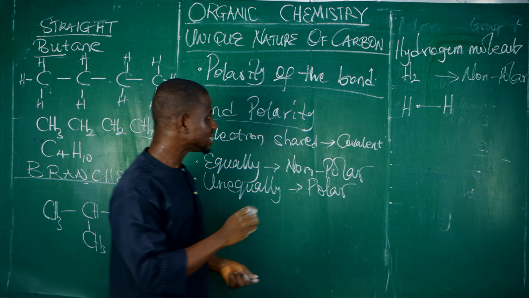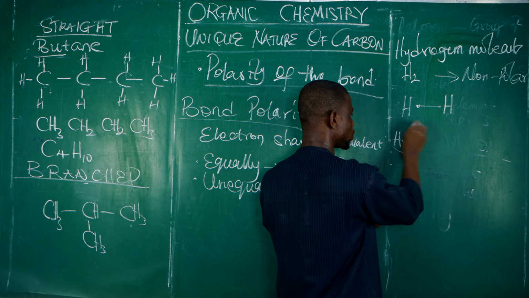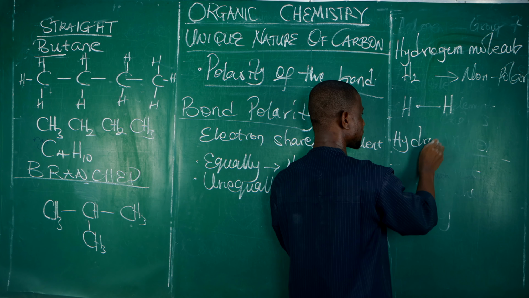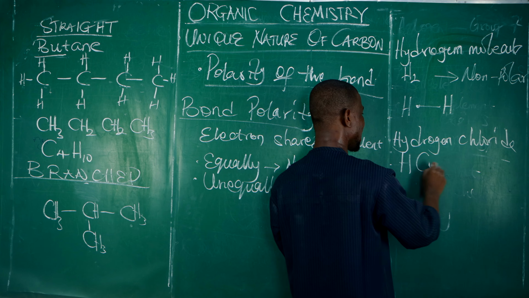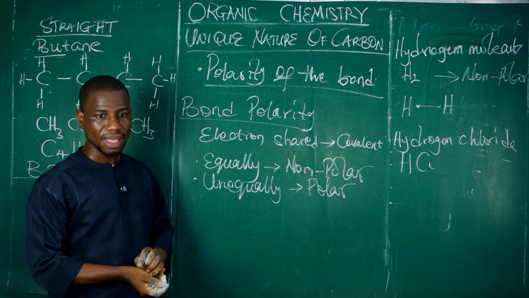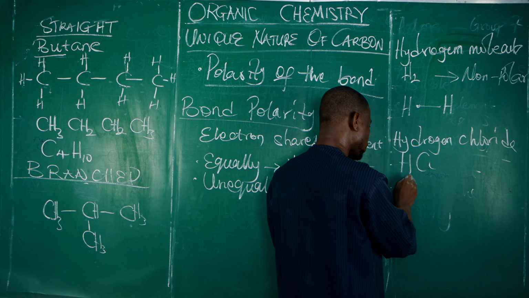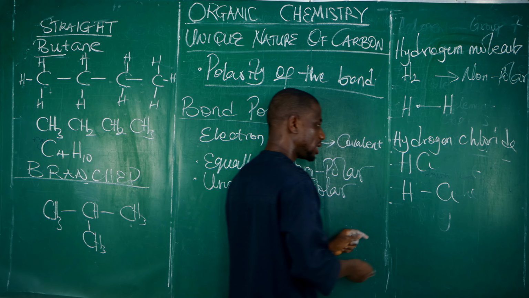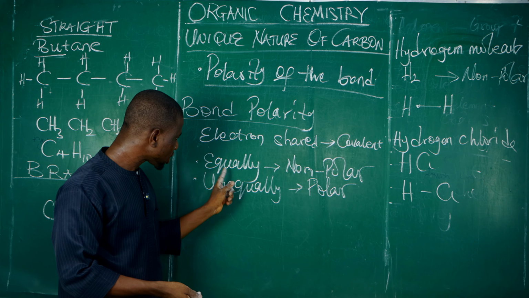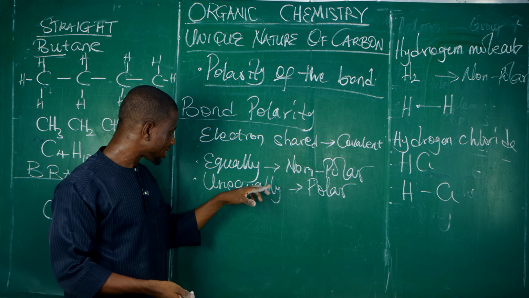Now, if we consider hydrogen chloride, which is represented as HCl. Are they atoms of the same element? No. Since they are atoms of different elements, will there be equal sharing or unequal sharing? Unequal sharing.